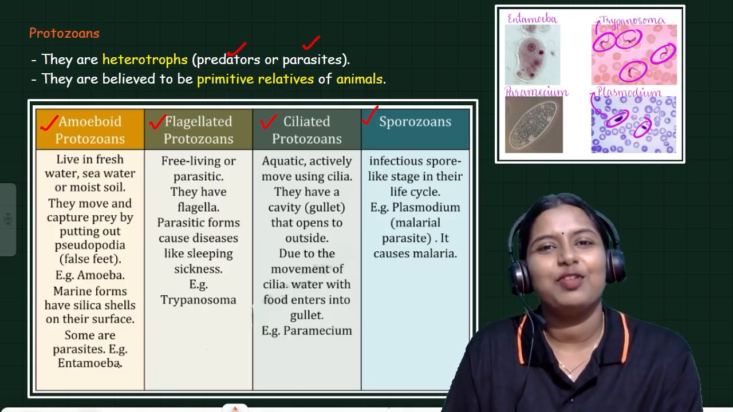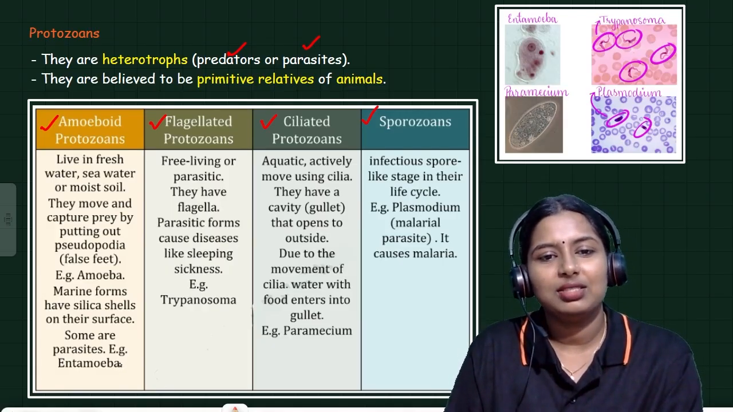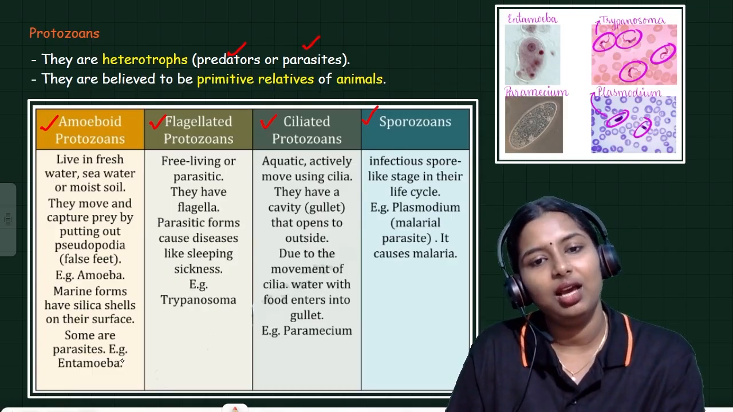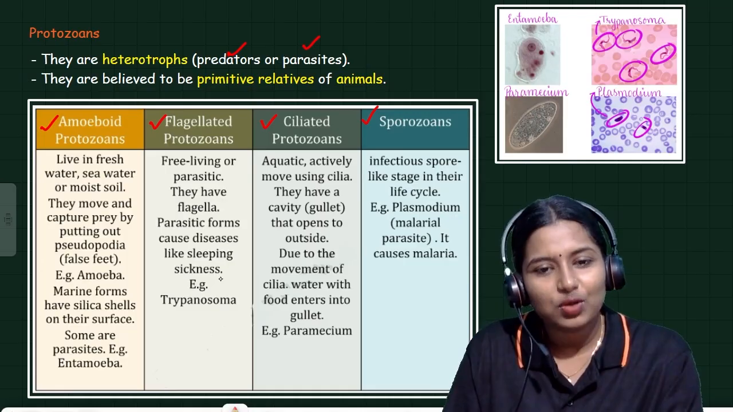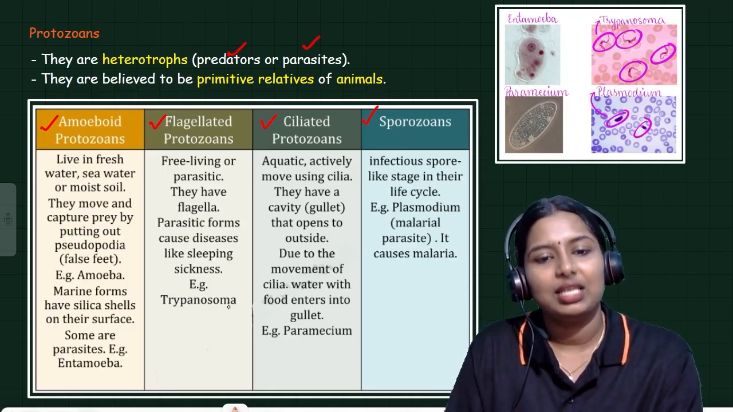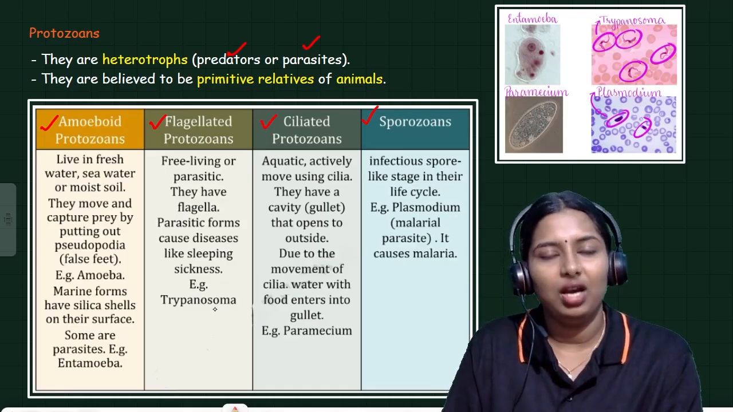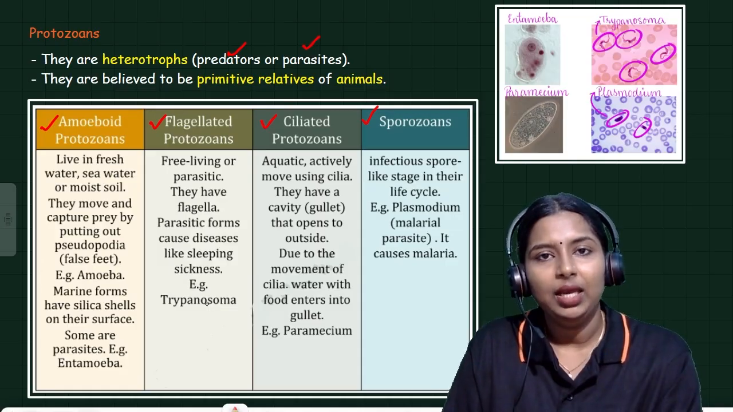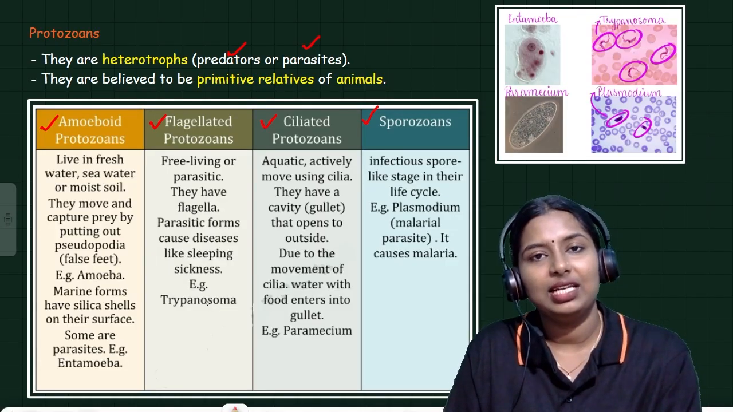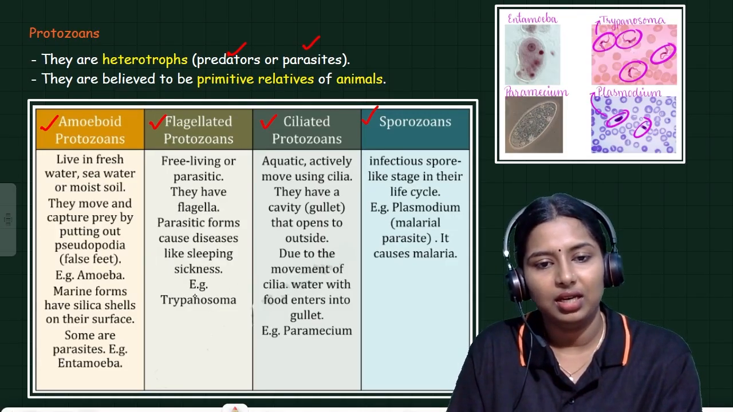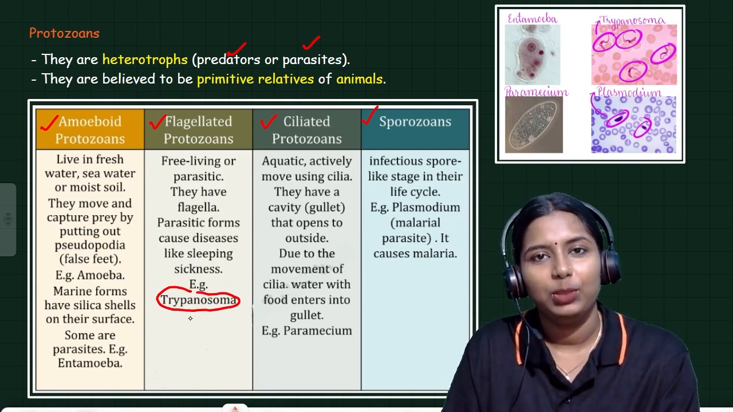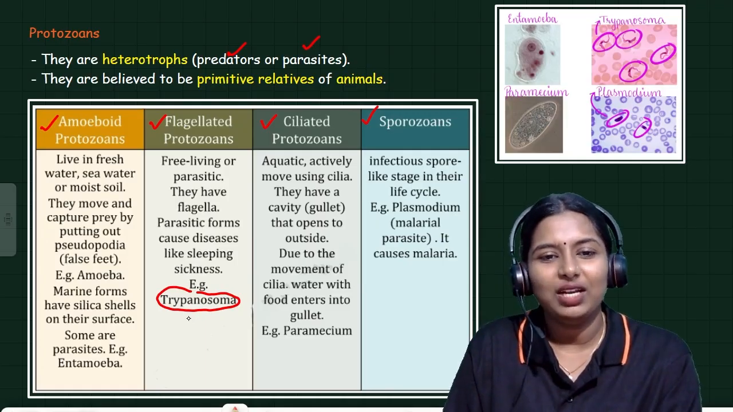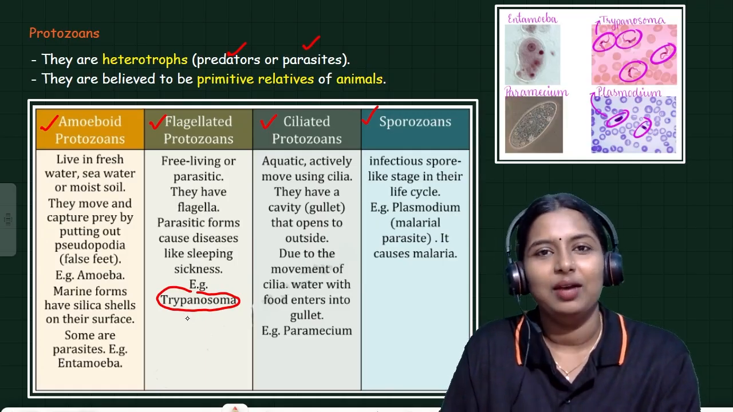Next one is flagellated protozoan. From the name itself, it is very clear. It has flagella. It is free living. Parasitic forms cause diseases like sleeping sickness. Sleeping sickness is a disease caused by this flagellated protozoan, and the organism's name is Trypanosoma.